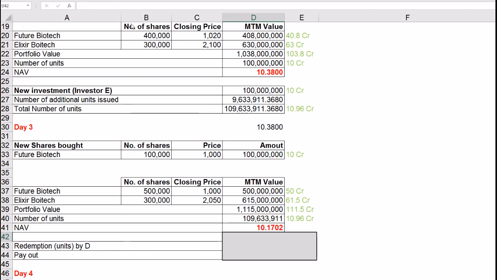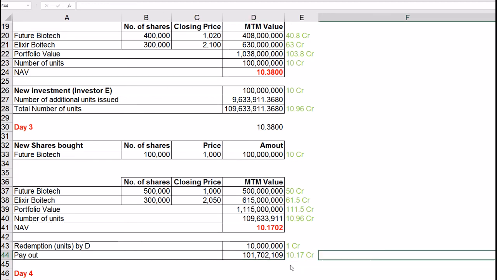Let's say that at the end of the third day, investor D decides to redeem 1 crore units out of the 4 crore units he is holding. Value of each unit today is 10.1702. Thus, investor D will get 1 crore multiplied by 10.1702, or about 10 crore 17 lakhs. This represents realized profit of 17.02 lakhs.